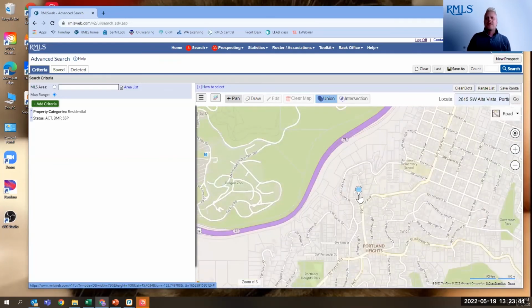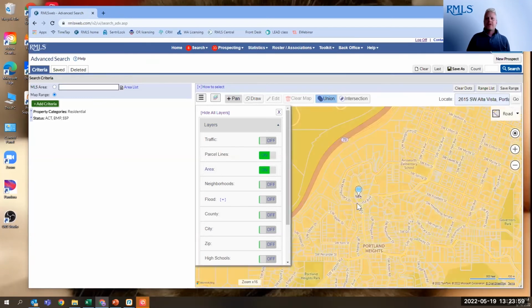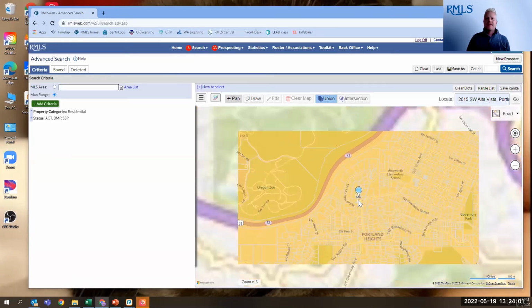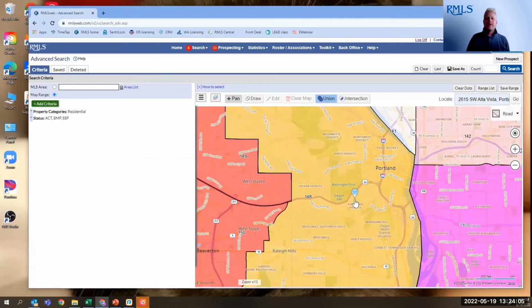What does this make it useful for? Up over here, and this is what's new, in our layers button. Now this layers button is not new, but there are some new layers in here, including the MLS area number layer. And when I click that on, you'll see my map turns all kinds of colors. And now I can say that my property is square in area 148.